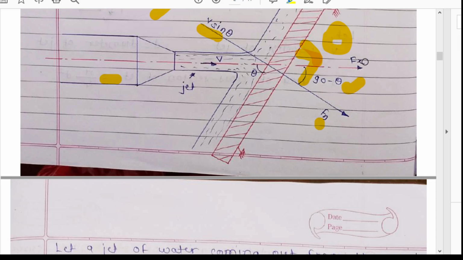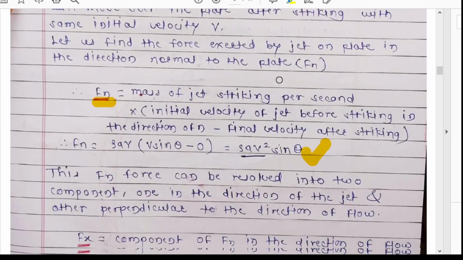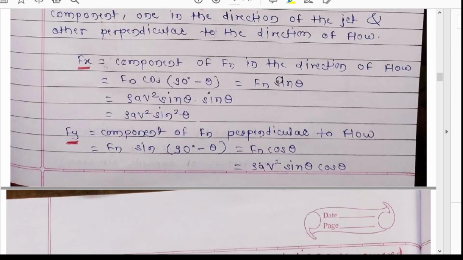Now Fx, what is the value of Fx? Fx will be Fn cos 90 minus theta. Because this Fx is nearer to the angle, 90 minus theta is the angle and Fx is the nearer component to this angle, so it will be the cos, and the remaining will be as usual sine. Now the component of Fn in the direction of force is Fn cos 90 minus theta.